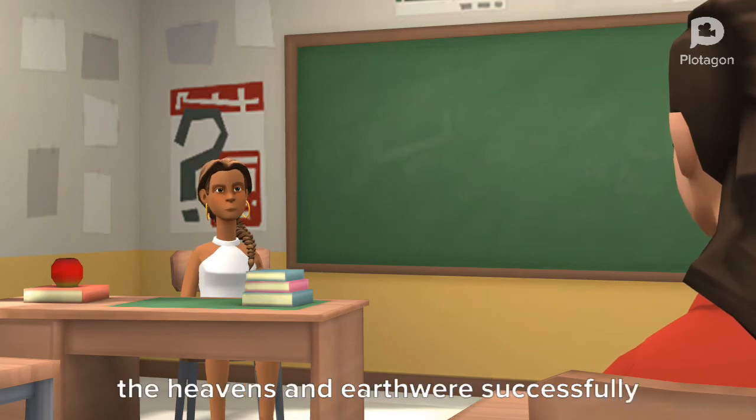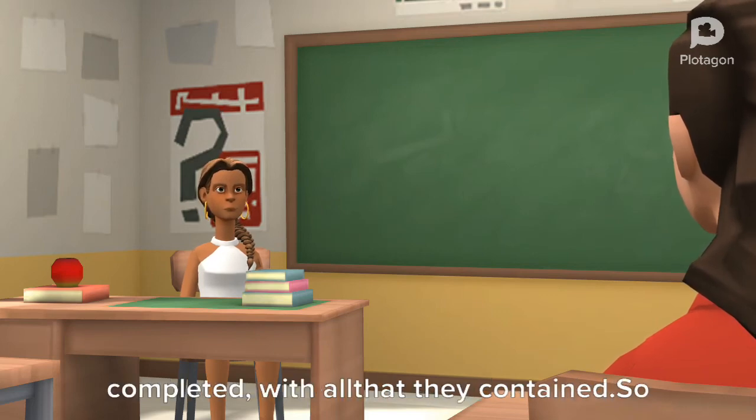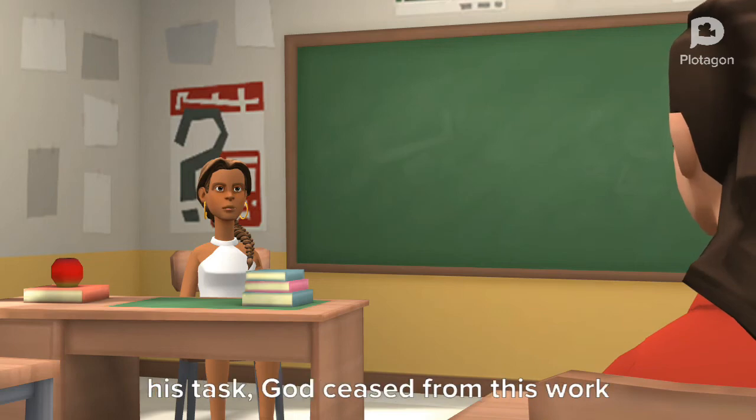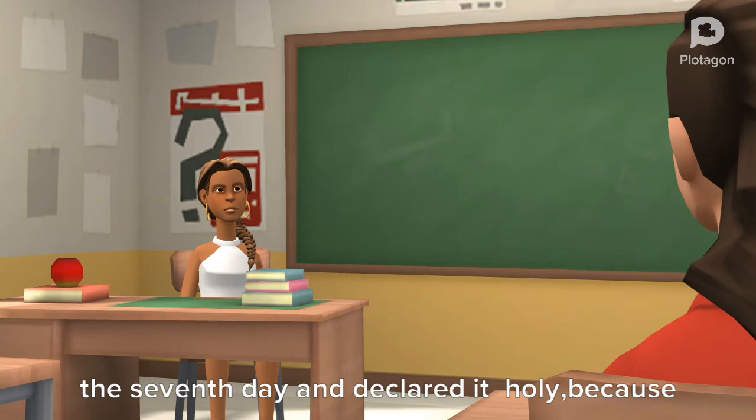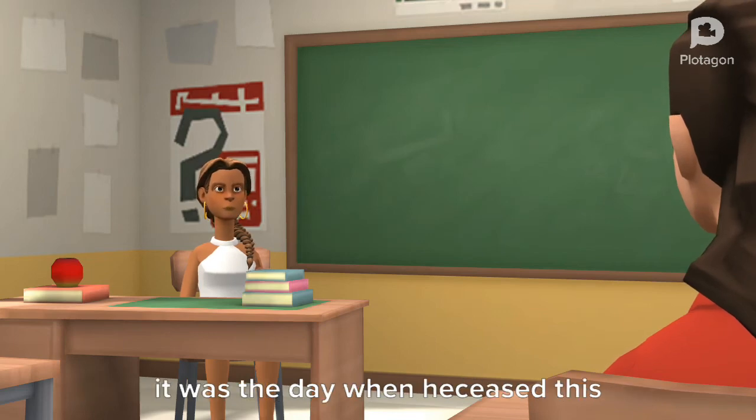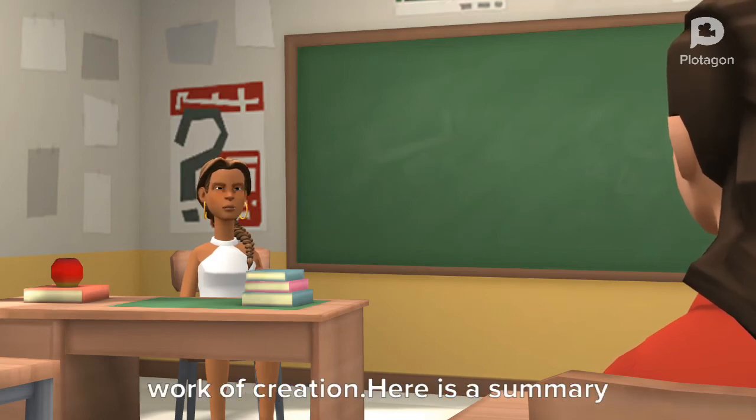Now at last the heavens and earth were successfully completed, with all that they contained. So on the seventh day, having finished his task, God ceased from the work he had been doing, and God blessed the seventh day and declared it holy, because it was the day when he ceased this work of creation.